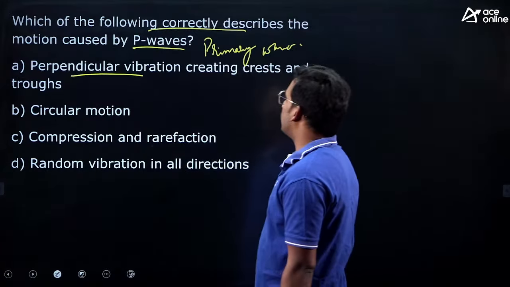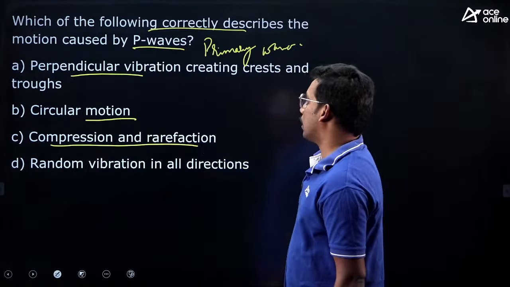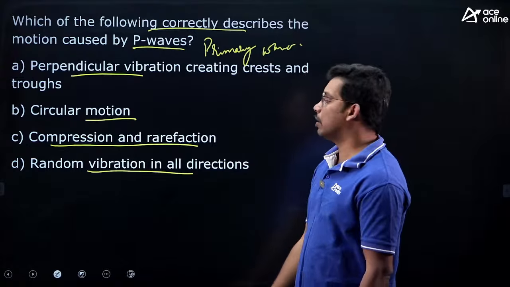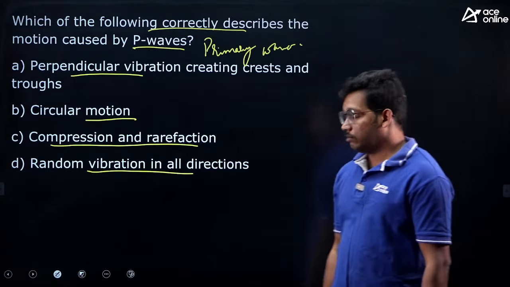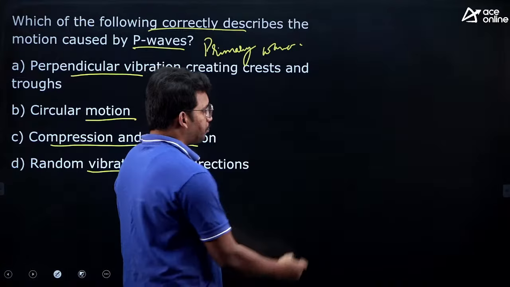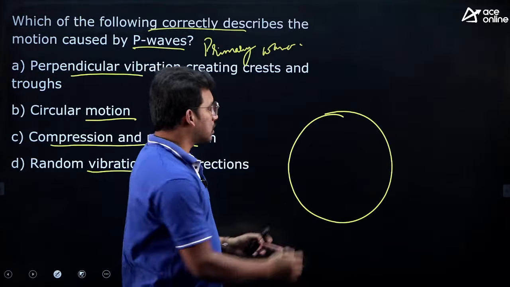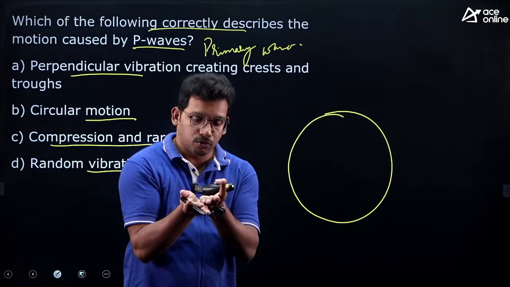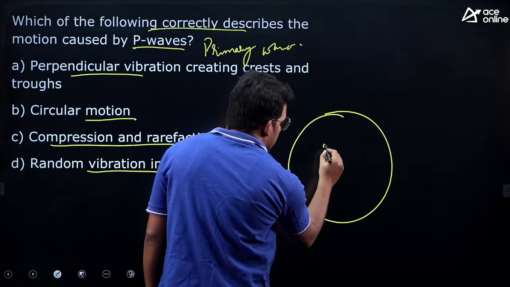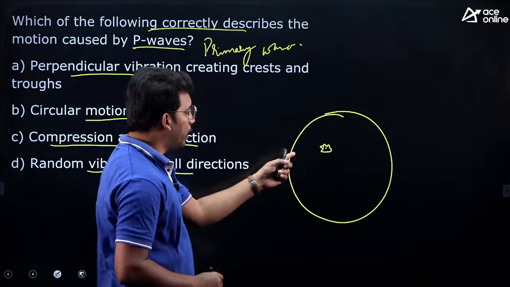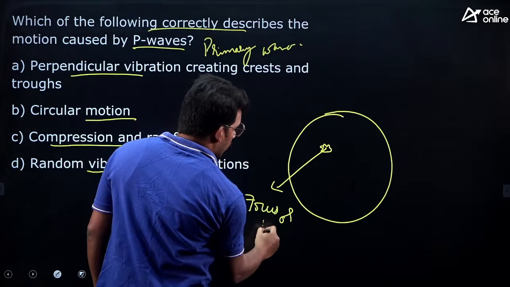Perpendicular vibration creating crests and troughs, circular motion, compression and rarefaction, random vibration in all directions. Before solving the question, let us discuss the concept, then we will answer the question. Okay. So let us say this is the earth, we just discussed that an earthquake occurs when lithosphere plates move like this and the energy gets released, right. So when the energy is released, this point is called the focus or hypocenter.